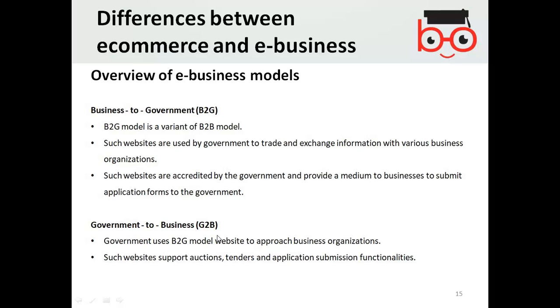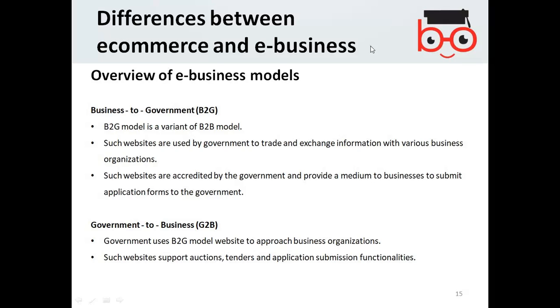Government to business uses the business to government model website to approach business organizations. Such websites support auctions, tenders, application submissions, and functionalities. Whenever a business wants to collaborate and needs support from the government, that is business to government. And when the government needs someone, for example to get a contract done for creating roads or buildings, then they approach businesses.